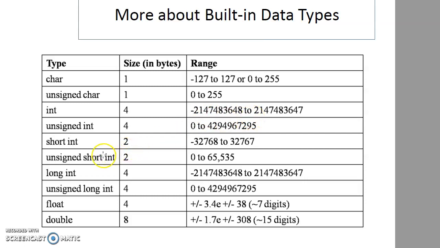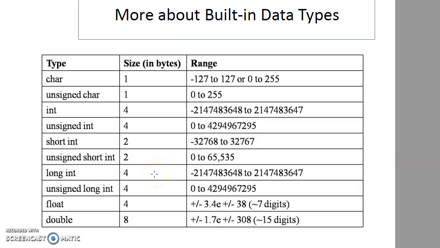Then short int is basically 2 bytes, that is 16 bits, that is -2 raised to 15 to +2 raised to 15. So that is the range of short int. Unsigned short int is also 2 bytes, that is 16 bits. It is 0 to 2 raised to 16, that is 65k basically. So that is the range of unsigned short int.